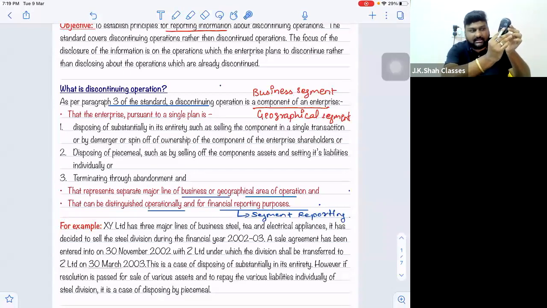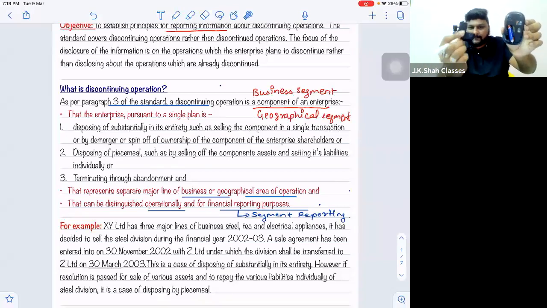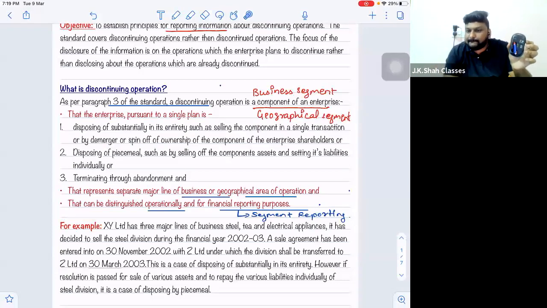One segment I have demerged. Remove it from here. You can see, this is the entire enterprise, and one segment I'm going to remove out and demerge. Demerge means remove it from the main enterprise and make a new company out of it. That is called a demerger.